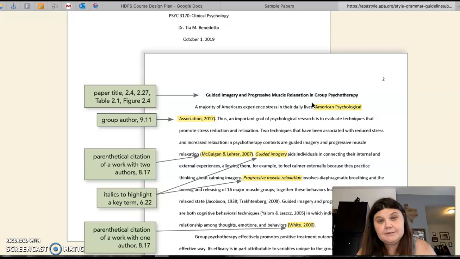The nice thing about this sample is it gives a lot of examples of how to cite in APA style. For a lot of you, you might get comments from me about utilizing in-text citations. An in-text citation, or a parenthetical citation, can be done in a lot of different ways. Here's an example of a group author, APA 2017. Here's if there are two authors, and here's if there's one author. In this sample, they've got a lot of different examples for you to pull from.